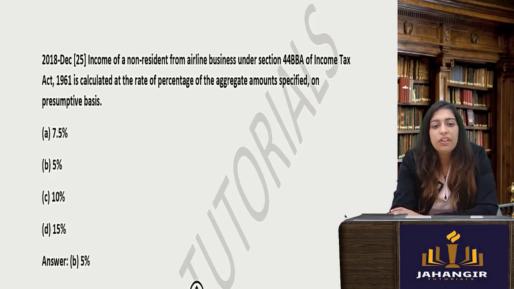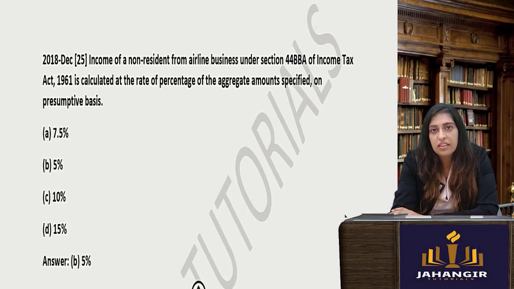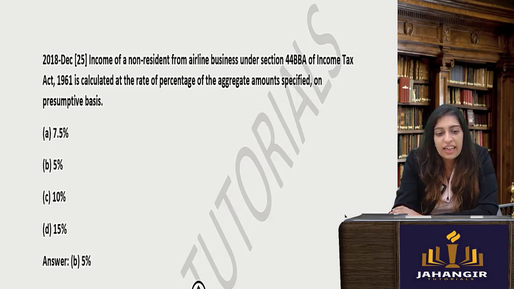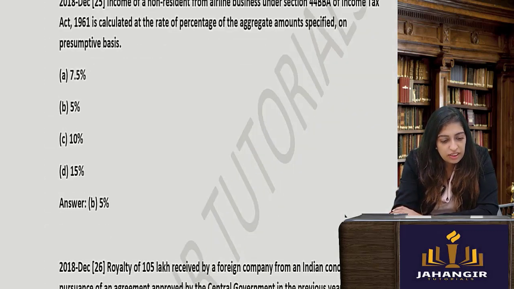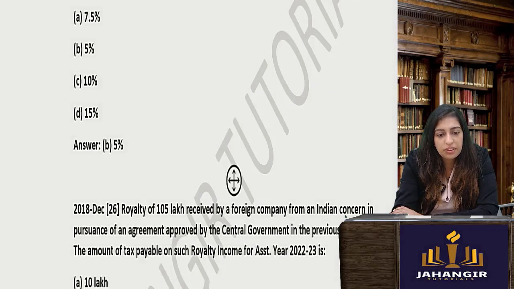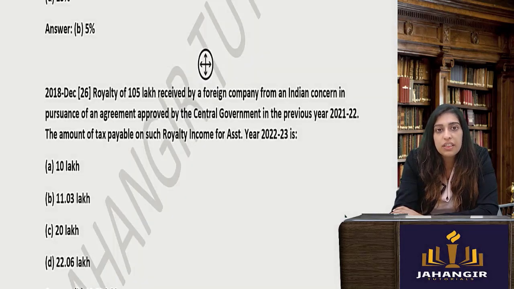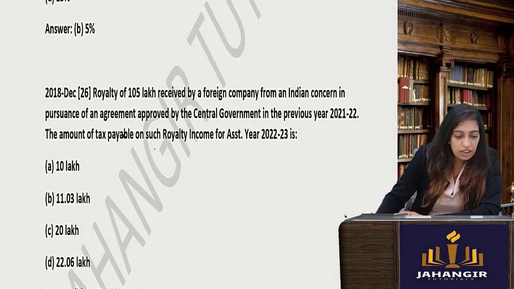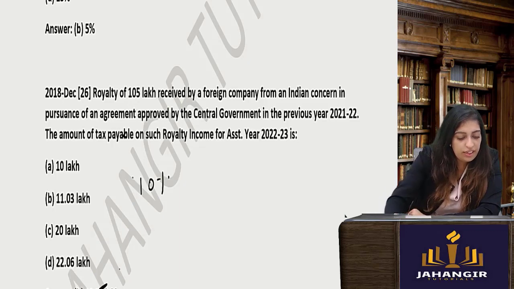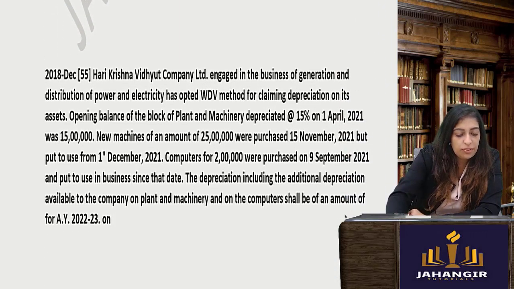Okay. Income of a non-resident airline under 44B. So for a ship, 7.5%. For an airline, 5%. Okay. Remember this. Calculate the rate of percentage of aggregate amount. Next one. Royalty. If it is with the recognized government, there is an agreement, then it is 10%. Simple. So 105, 10% of that will be 11 lakh 5. Next one.